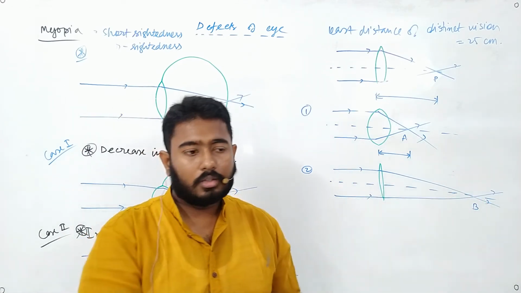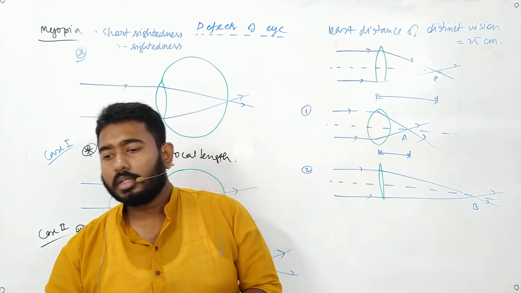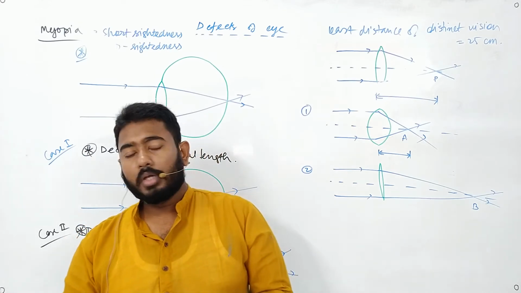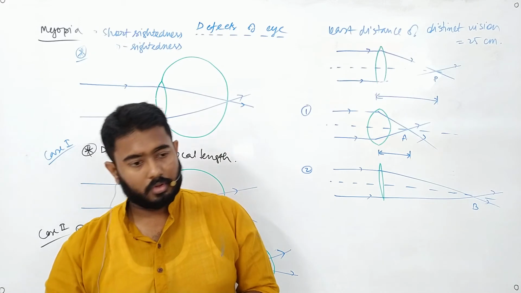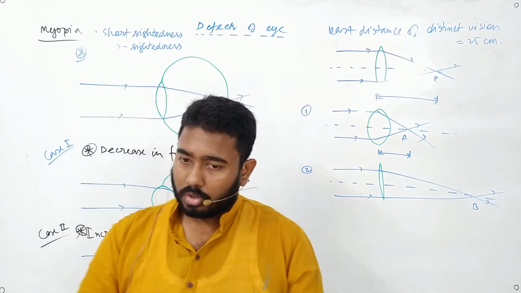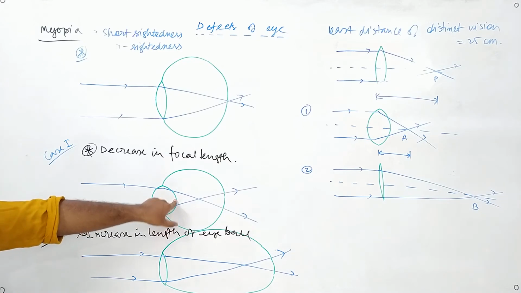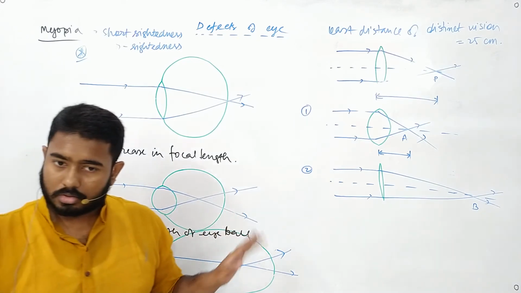Okay, so we learned three things. Myopia, the intersection happens before or after the retina? Before the retina. In myopia for correction we use concave or convex? Concave. And it can happen due to two defects. One is due to the decrease in focal length or increase in length of eyeball. Okay, clear? Any doubts? Okay, write this down. So now we will do the second condition, which is